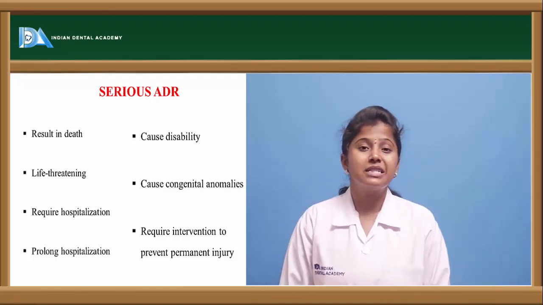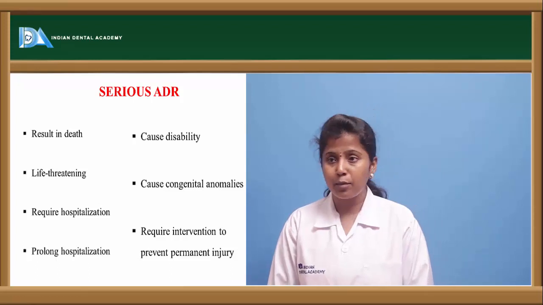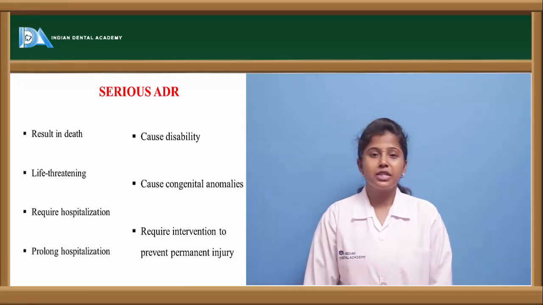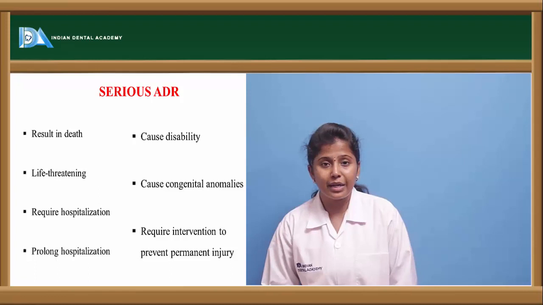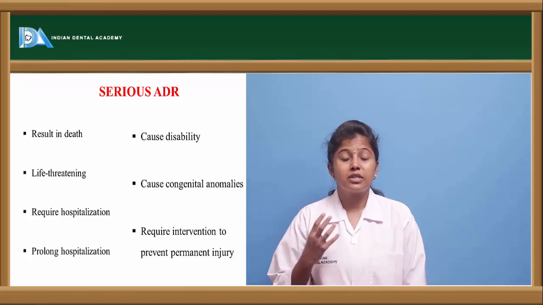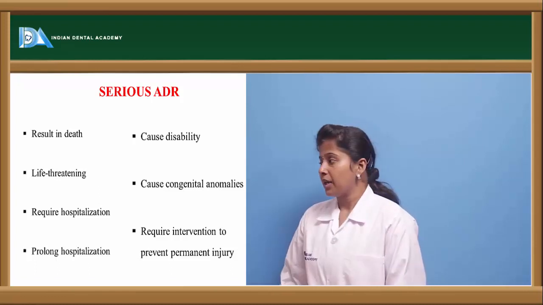Sometimes it may cause disability, the person may become disabled, and it may cause a congenital anomaly. This is the seriousness adverse drug reactions can cause to the body.